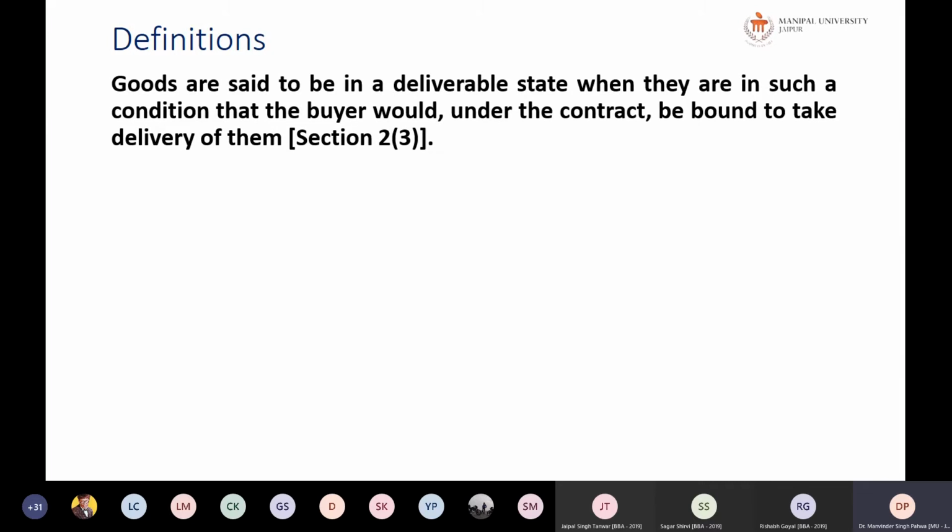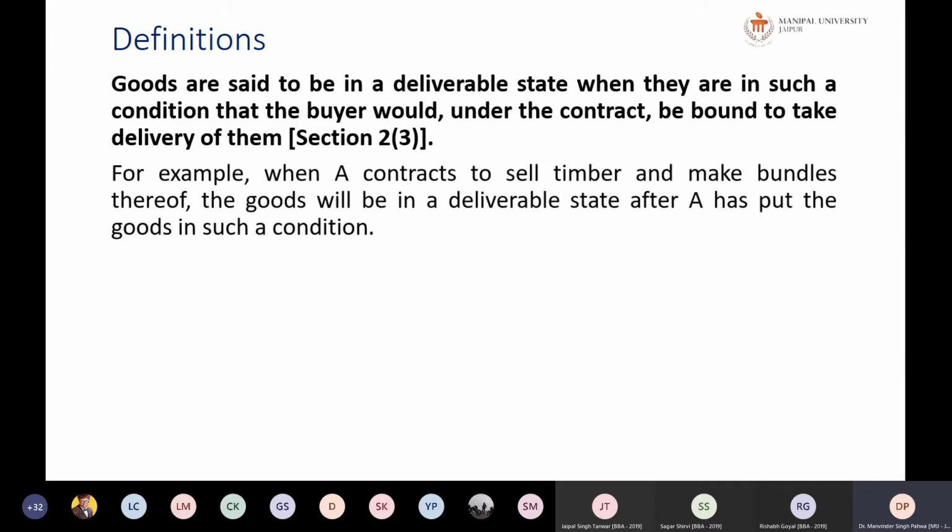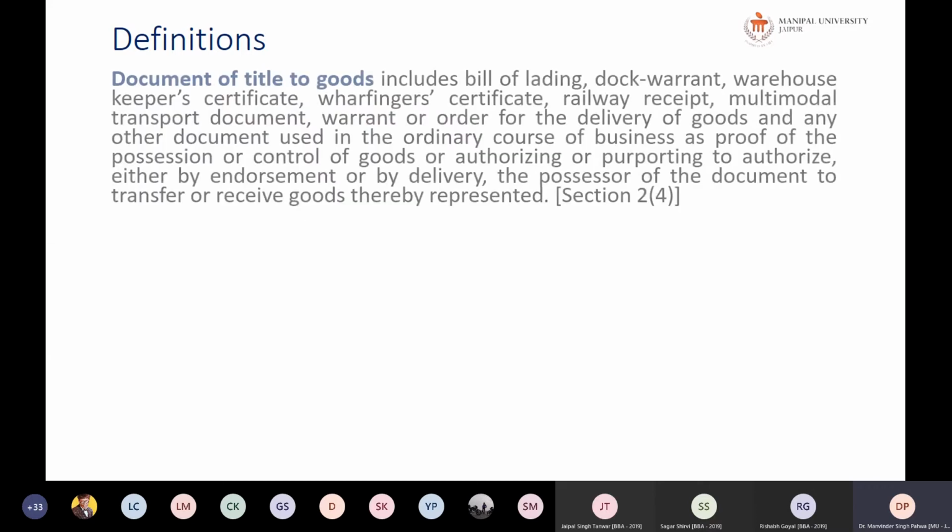Okay. Next, goods are said to be in a deliverable state when they are in such a condition that the buyer would under the contract be bound to take delivery. For example, A contracts to sell timber and make bundles thereof. So the bundles of timber are being made, and the goods will be in a deliverable state after A has put the goods in such a condition.